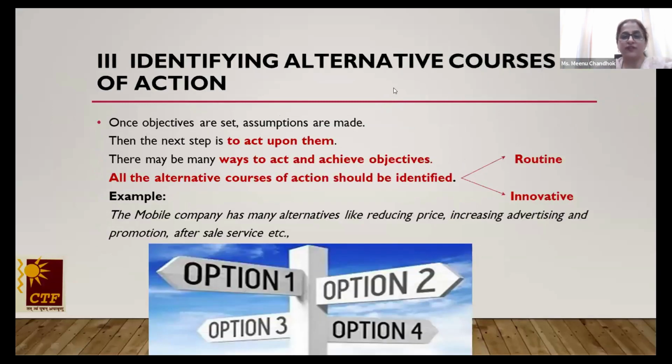What are the various alternative courses of action? Alternative courses of action could be routine action. For example, you need to reduce the price so that people buy it. You know, the malls are opening after such a long period of time. Everybody wants to buy. They're all fed up of staying at home. So if there is a reduction in prices, then more purchasing would be there. Or, if you have money, you want to invest in advertising, or maybe any kind of promotion technique of rebate, discount, product combination, or maybe any kind of other technique that you are planning to use, or any after sales service that you plan to give.